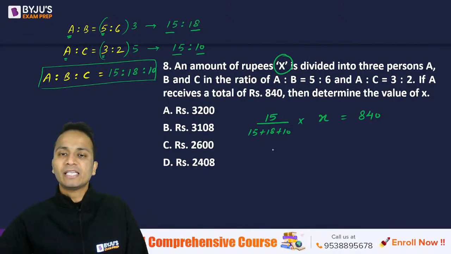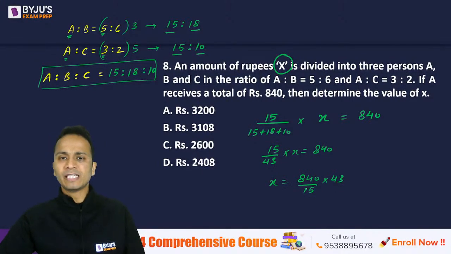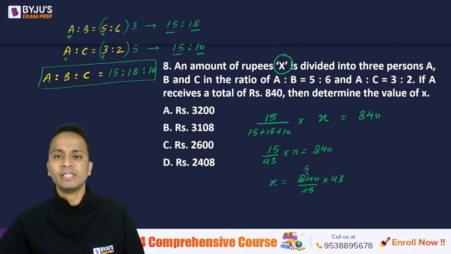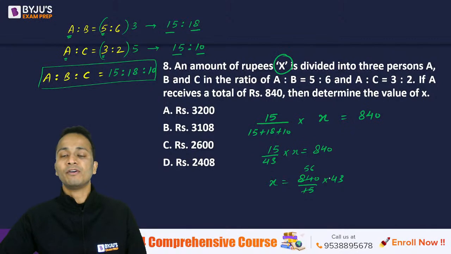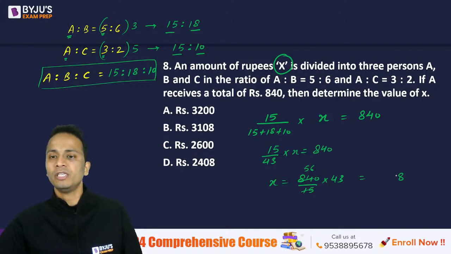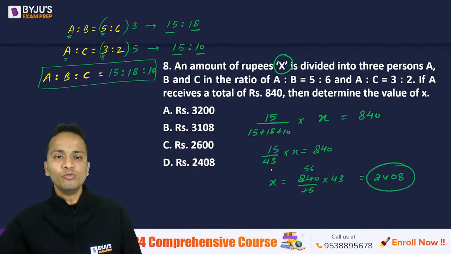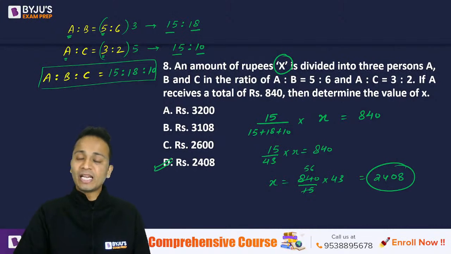Okay? So now from here we have to find the value of x. So 15/43 multiplied by x is equal to 840. So what will the value of x be? 840 divided by 15 multiplied by 43. Now let's cancel 840 with 15. So 15 into 5 is 75, 9 left, 6. Now 56 into 43, we have to calculate this. So 6 into 3 is 18, 1 carry forward, 15 and 24, 39, 40, 0, 4 carry forward, 20 and 4, 24. So 2408.